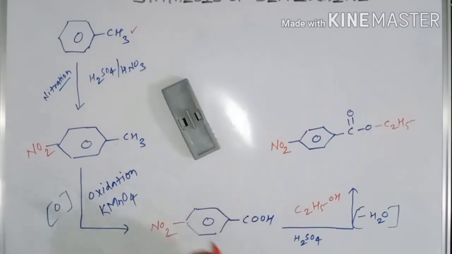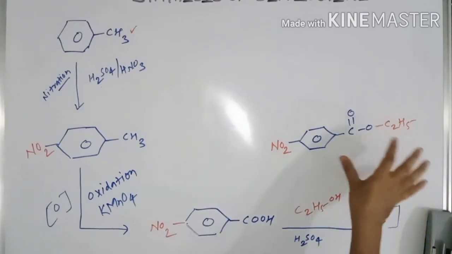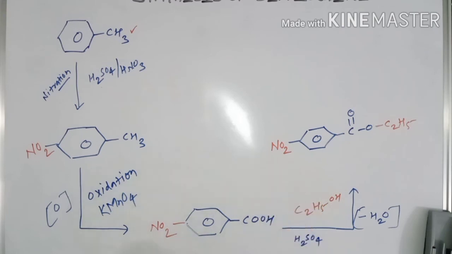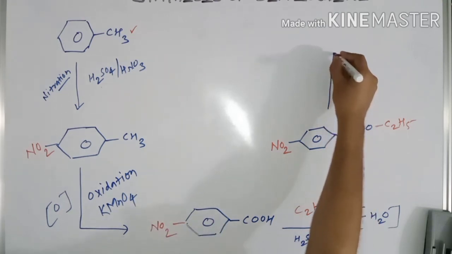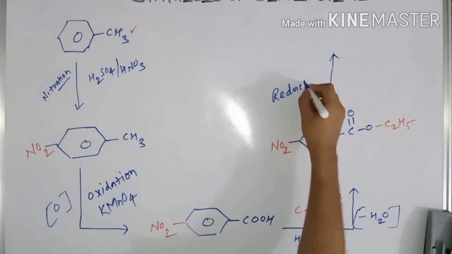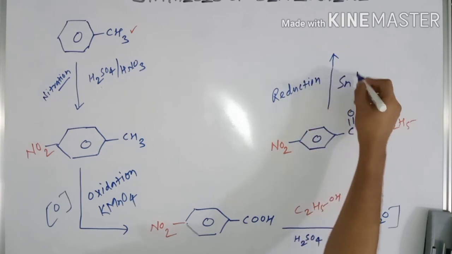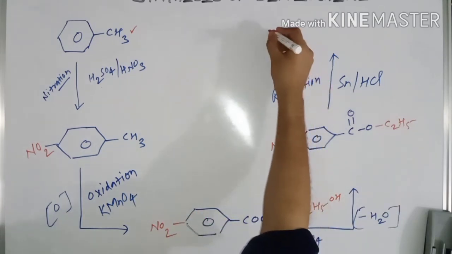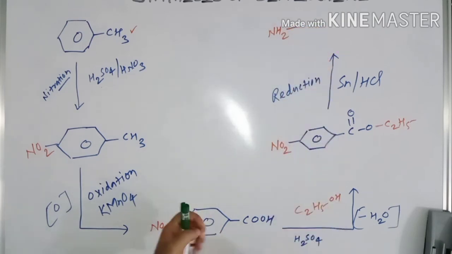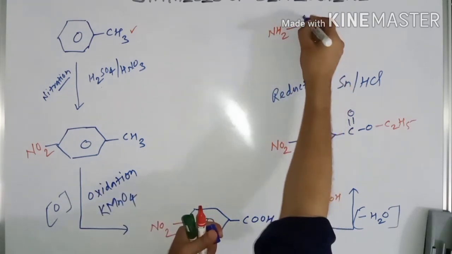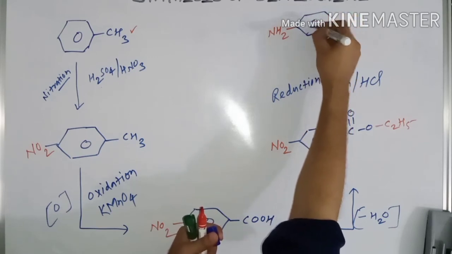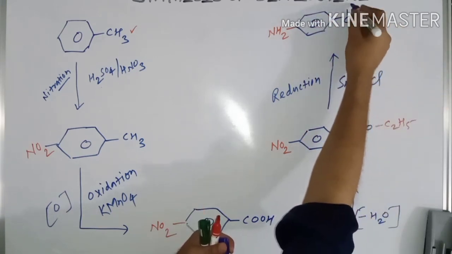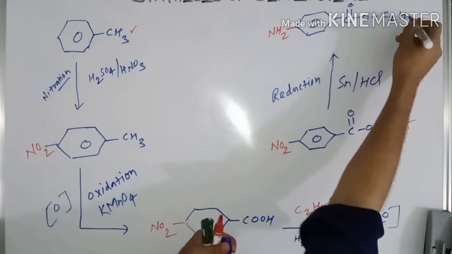Now this side is okay, but at this position the nitro group is there, so we need to convert this group into an amine group. So what we will do, we will do the reduction, metallic reduction, in the presence of Sn/HCl. So what will happen is NO2 gets converted into NH2, and this benzene ring remains as such. This is your ester bond and this is your ethyl.